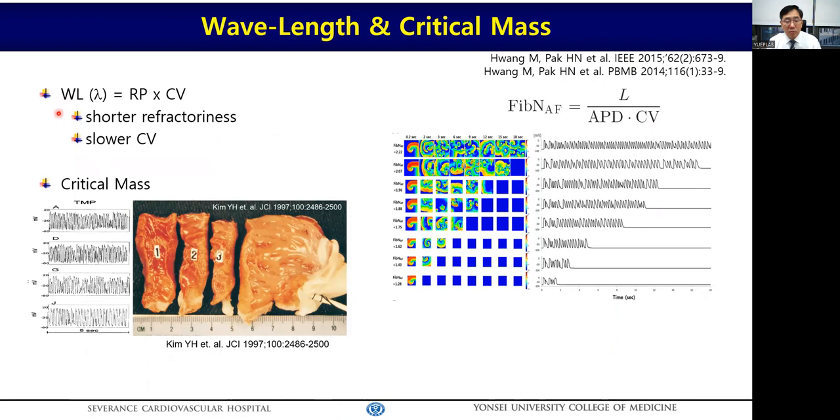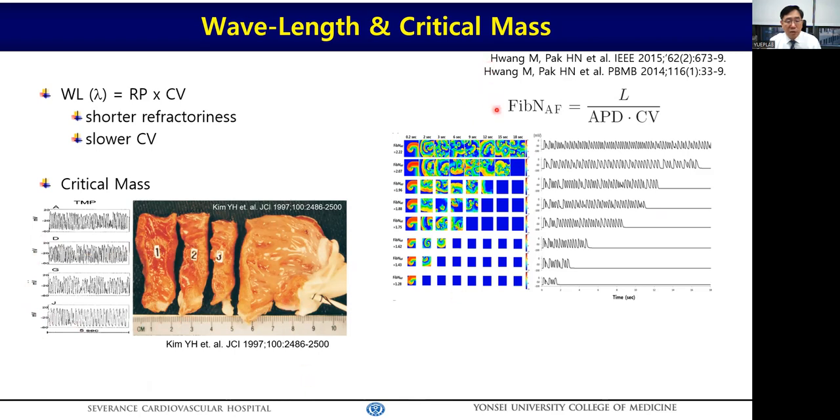Wavelength is refractory period multiplied by conduction velocity, so fibrillation is easily maintained in a condition with a shorter ERP and slower conduction velocity. On the other hand, a certain amount of myocardial mass is essential to maintaining the reentries. As the critical mass was reduced in this isolated RB swine model, fibrillation changed to tachycardia and eventually terminated as the size of the myocardial mass was cut down.